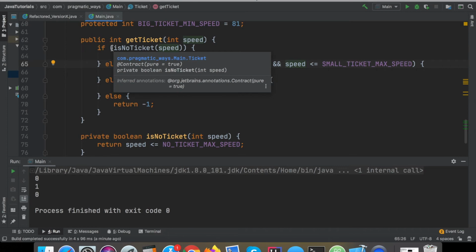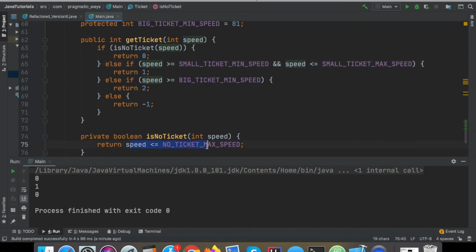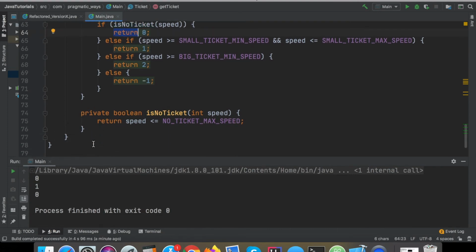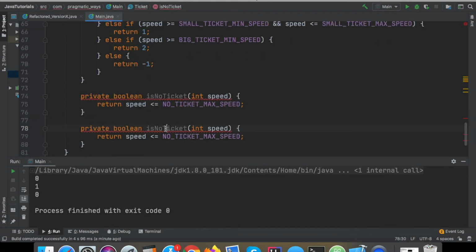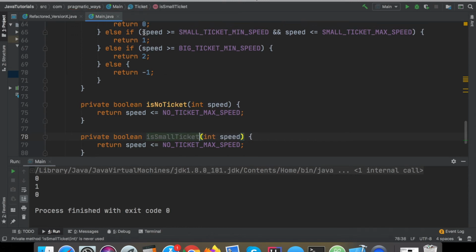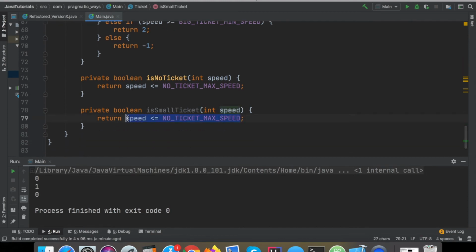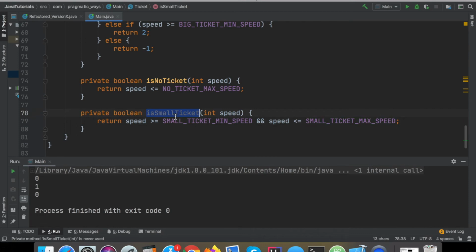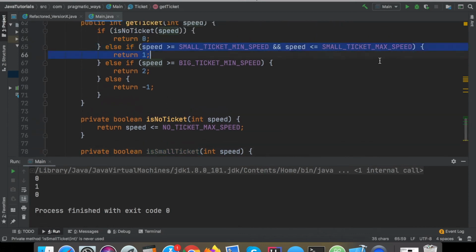And now it just reads a little bit easier. Now I don't have to try and think of what this is actually doing. I can just say if isNoTicket, return 0. And then else if isSmallTicket. So I'm just going to copy this function here, and name it isSmallTicket. It's going to be very similar. It's just going to return this conditional instead. And again, now I can replace this conditional with this new beautiful function here and pass in the argument speed.